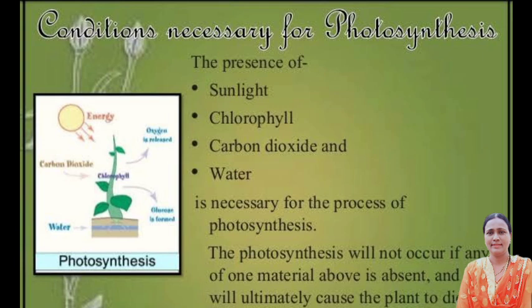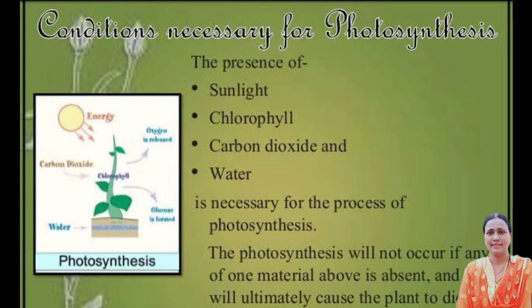There are some conditions necessary for photosynthesis. Now, what are the conditions required for photosynthesis? Very important, the presence of sunlight and chlorophyll. Sunlight affects the rate of photosynthesis by its varying intensity, quality and duration. Chlorophyll is a green colored photosynthetic pigment found in the chloroplast of a plant that is responsible for trapping the solar